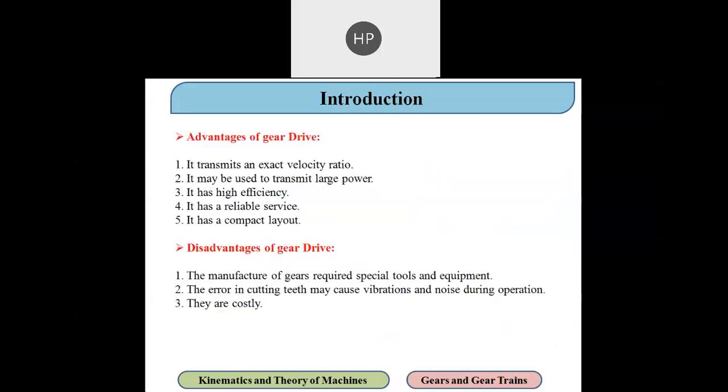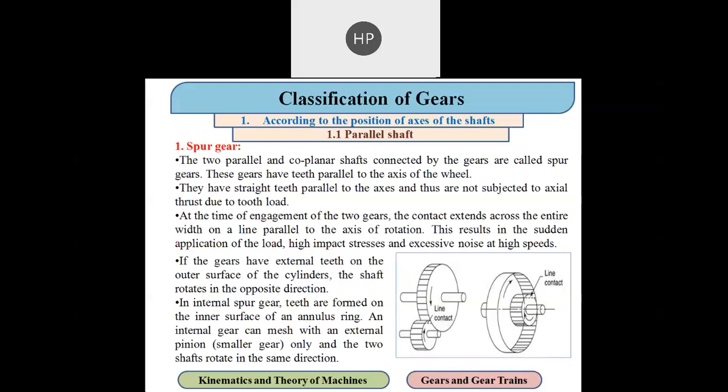Then we talked about certain advantages of gear drive. We also discussed the limitations of a gear drive, and then we started our discussion on the classification of gears. In that classification, the first classification we discussed is according to the position of the axis of the shaft.